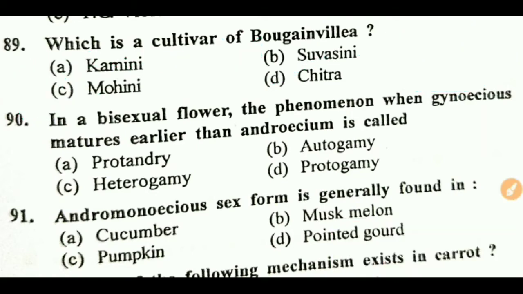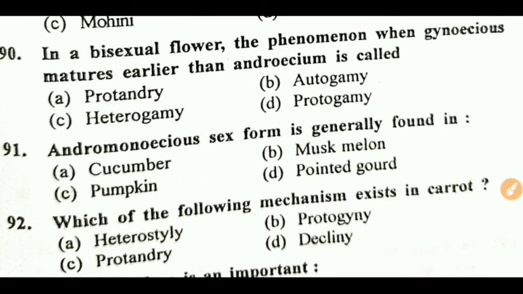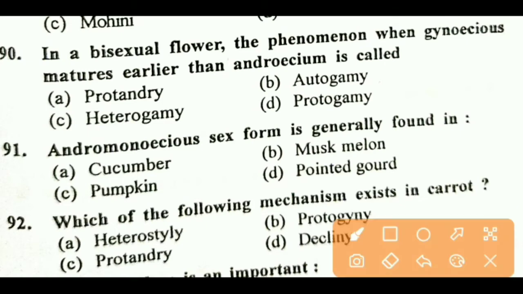Next question, in a bisexual flower, the phenomenon when gynoecium matures earlier than androecium is called, right answer is protogyny. In case androecium matures earlier than gynoecium, it is protandry.